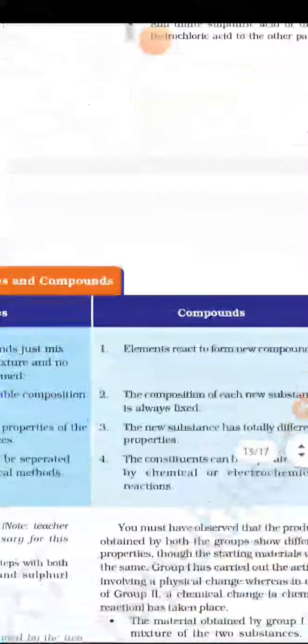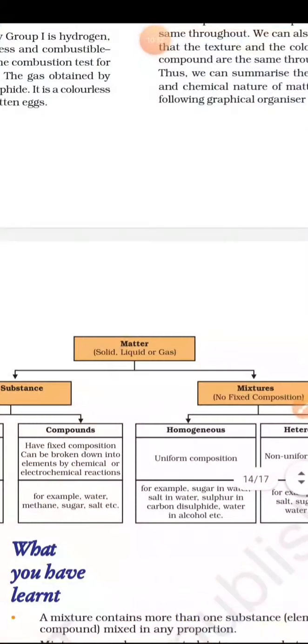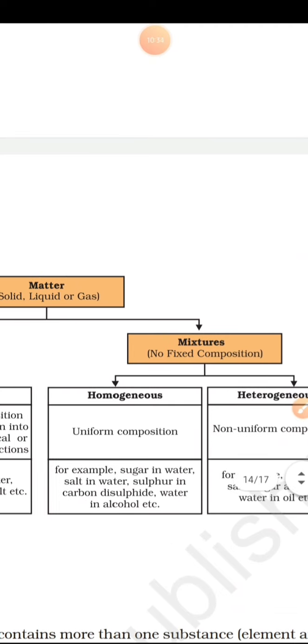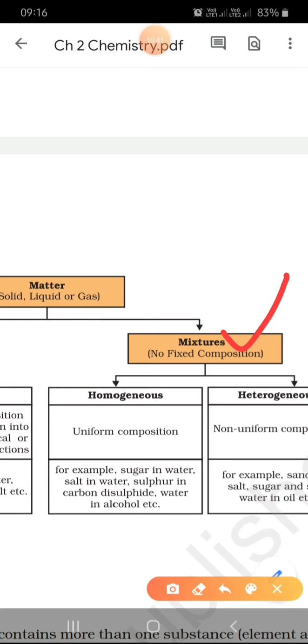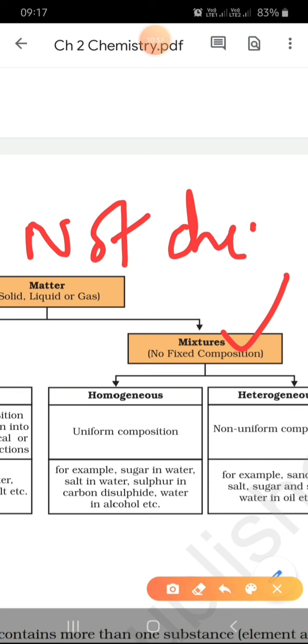Now if you go to the next part of this chart, if you see this chart clearly, mixtures. What are mixtures? We are going to discuss now about mixtures. Okay. Impure substances are called mixtures. That means a mixture is a substance which consists of 2 or more elements or compounds not combined chemically, okay, not combined chemically.